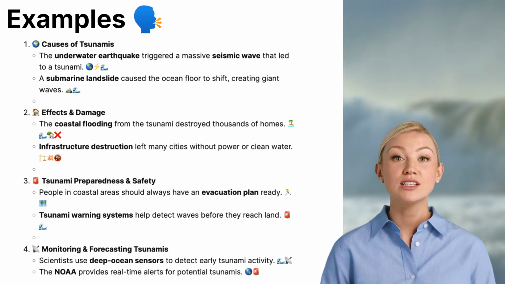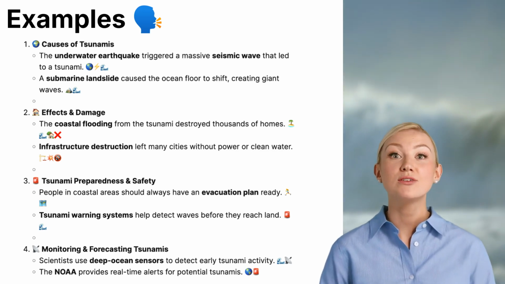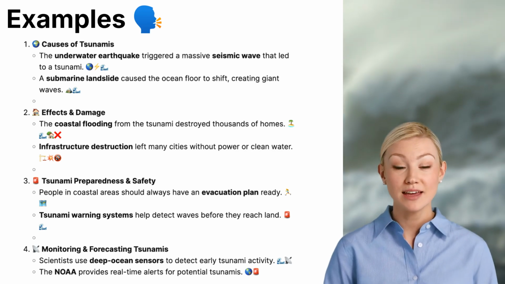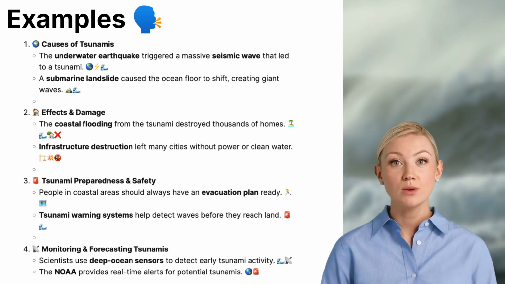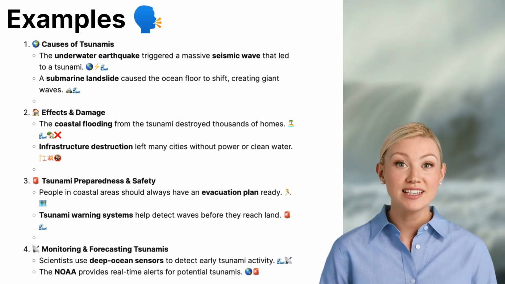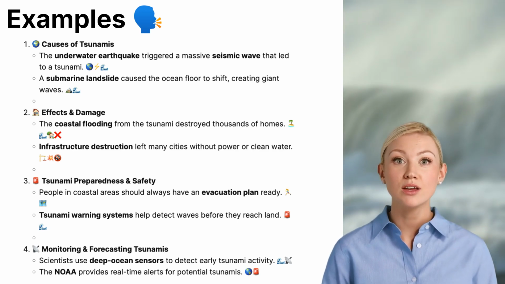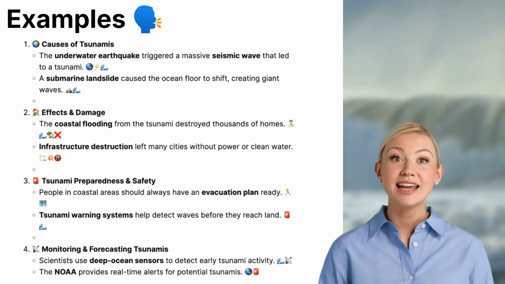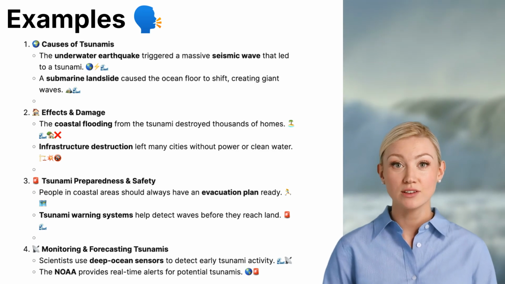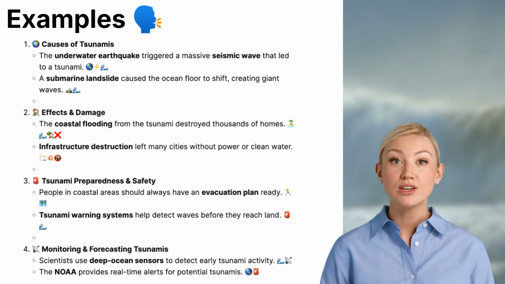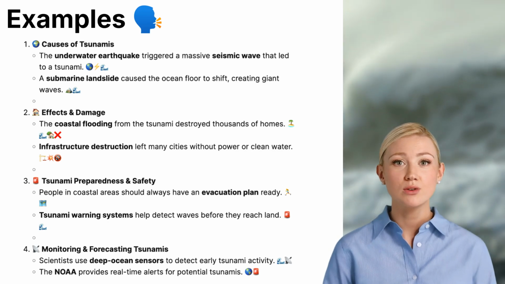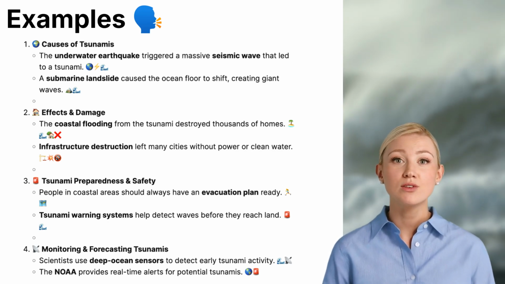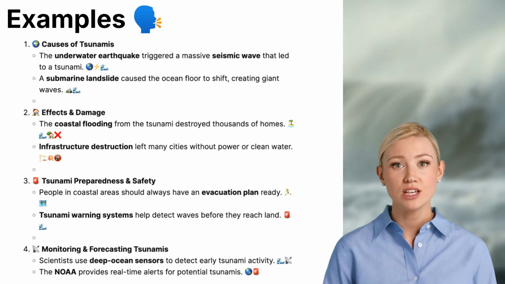1. Causes of tsunamis. The underwater earthquake triggered a massive seismic wave that led to a tsunami. When an earthquake occurs beneath the ocean, it can push up large amounts of water, forming powerful waves that become tsunamis. A submarine landslide caused the ocean floor to shift, creating giant waves. Underwater landslides can displace huge volumes of water, leading to tsunamis that spread across coastal regions.